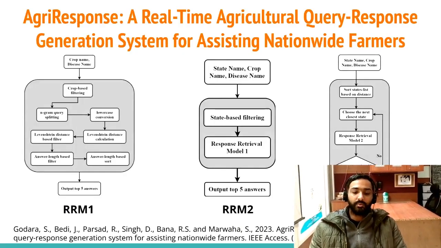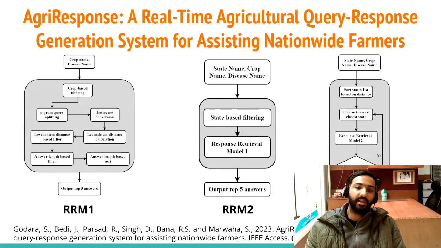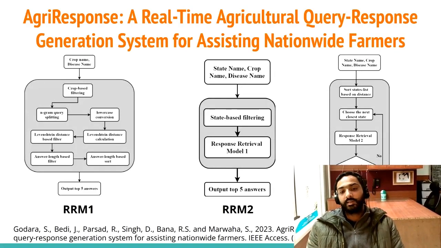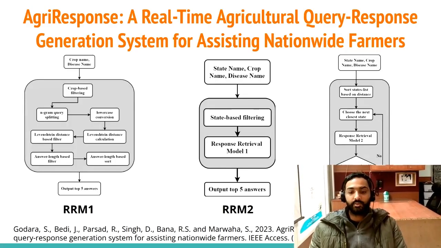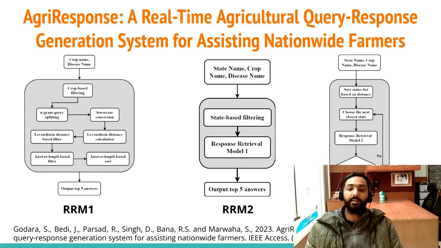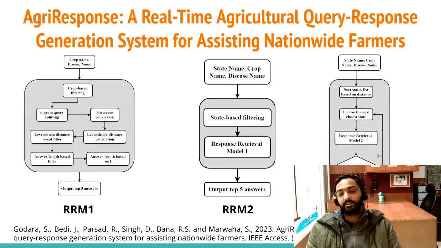So basically in this system we are giving questions to the system. The system has the data set of the Kisan call centers, in which we have the previous years' questions asked by the farmers and answers given to the farmers.